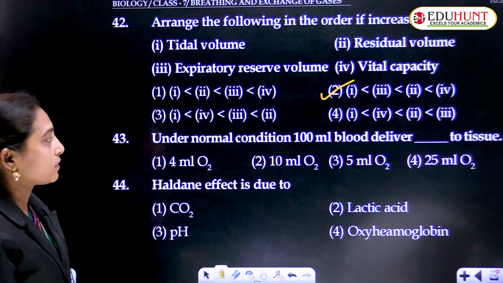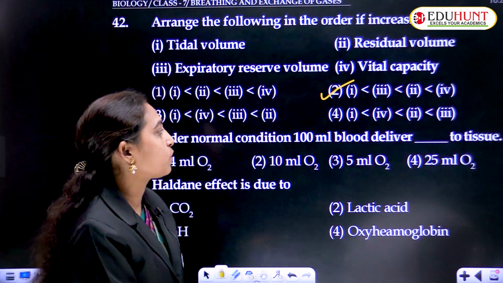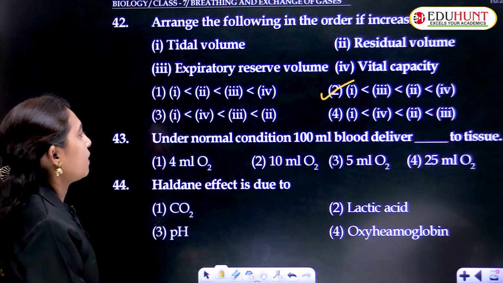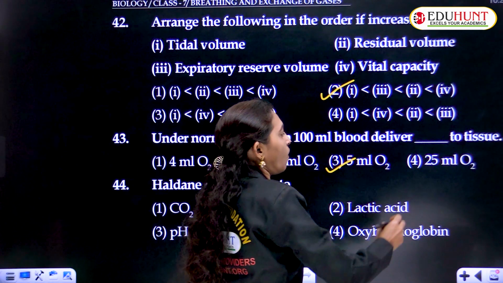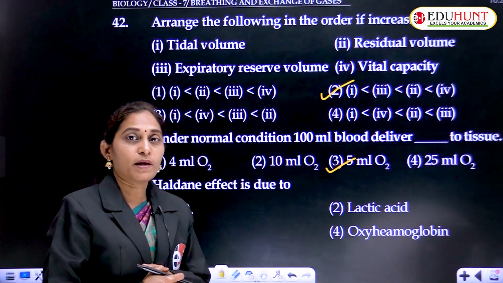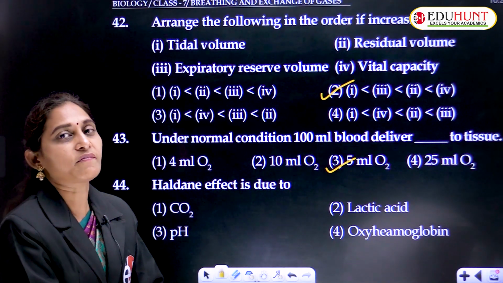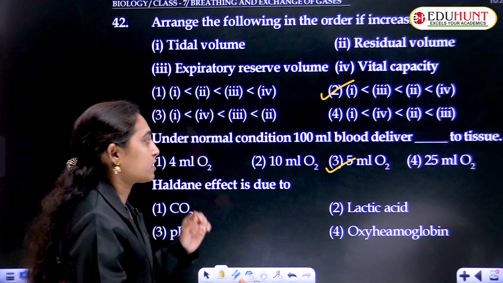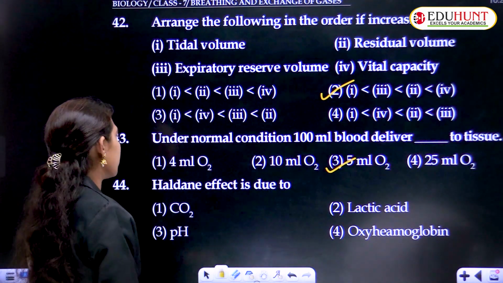Under normal conditions, 100 ml of blood delivers how much to tissues? 100 ml of blood delivers 5 ml of oxygen to tissues, because it carries 20 ml of oxygen, but it delivers only 25% of the oxygen. That is, 25% of 20 is 5. So 5 ml of oxygen.